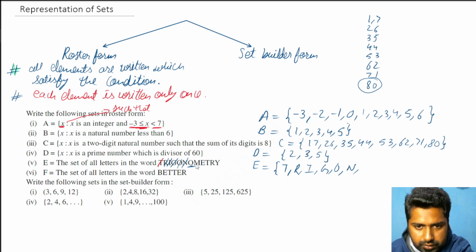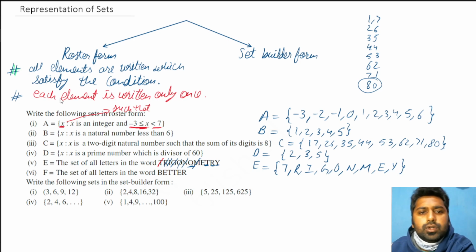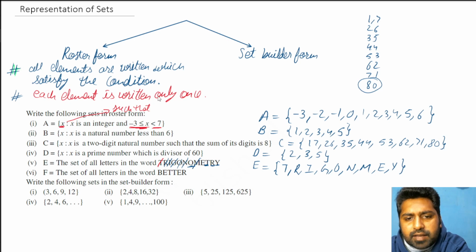M we have not written, so M. E we have not written, so E. T we have already written, so I will not write T again. R I've already written, so I'll not write it again. And Y is not written. So this is the meaning of the second condition that I told you, that each element is written only once.